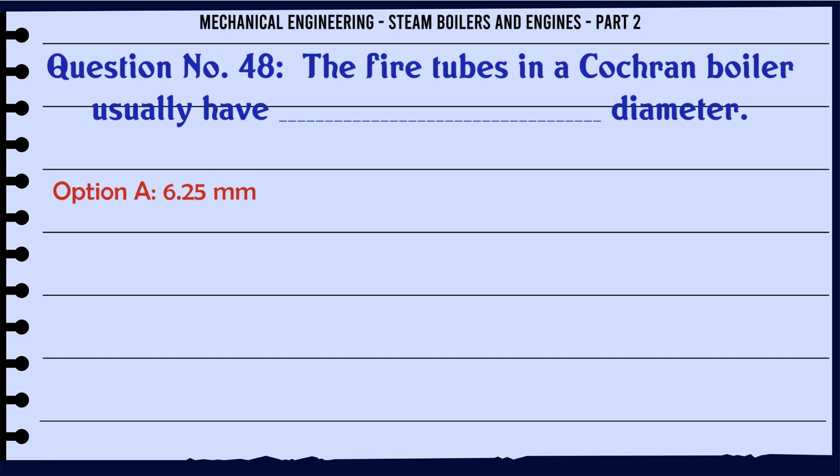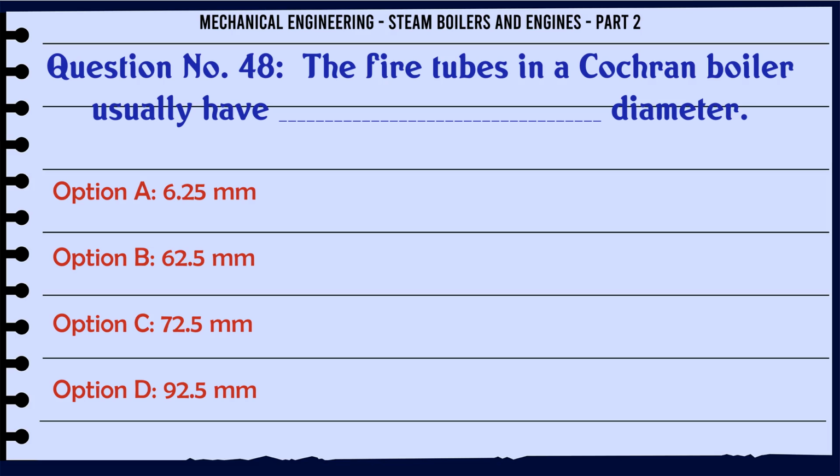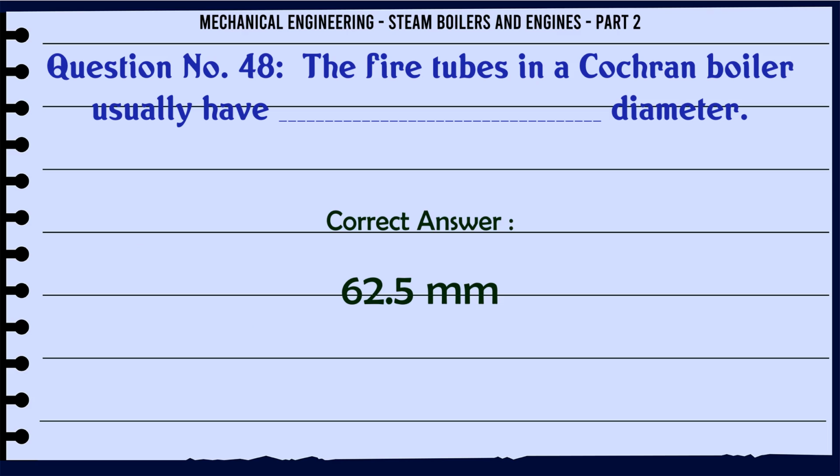The fire tubes in a Cochran boiler usually have diameter A. 6.25 mm, B. 62.5 mm, C. 72.5 mm, D. 92.5 mm. The correct answer is 62.5 mm.